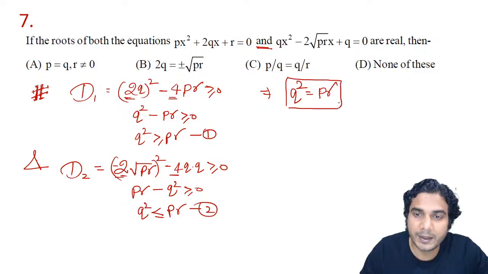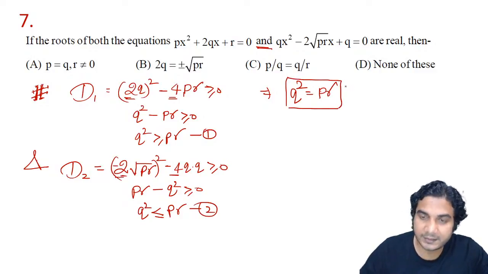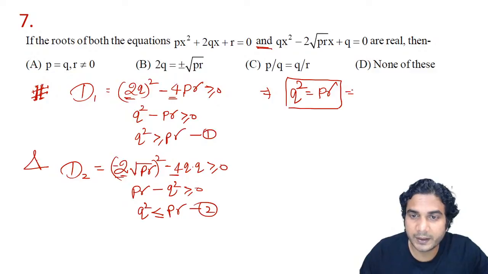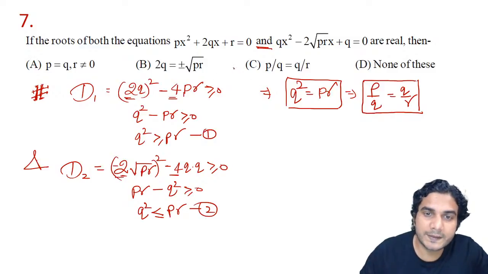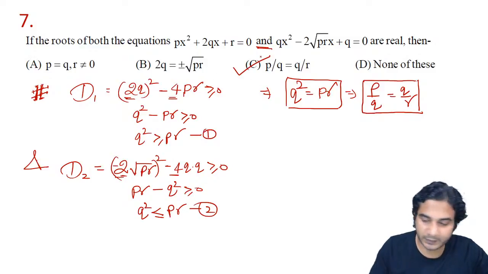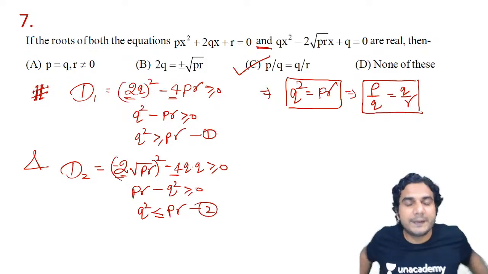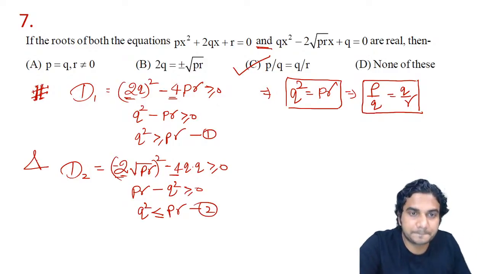So we have got this relation: q square is equal to pr, which can be written as p upon q is equal to q upon r. So which is the correct answer? C is the correct answer. I hope it is clear.